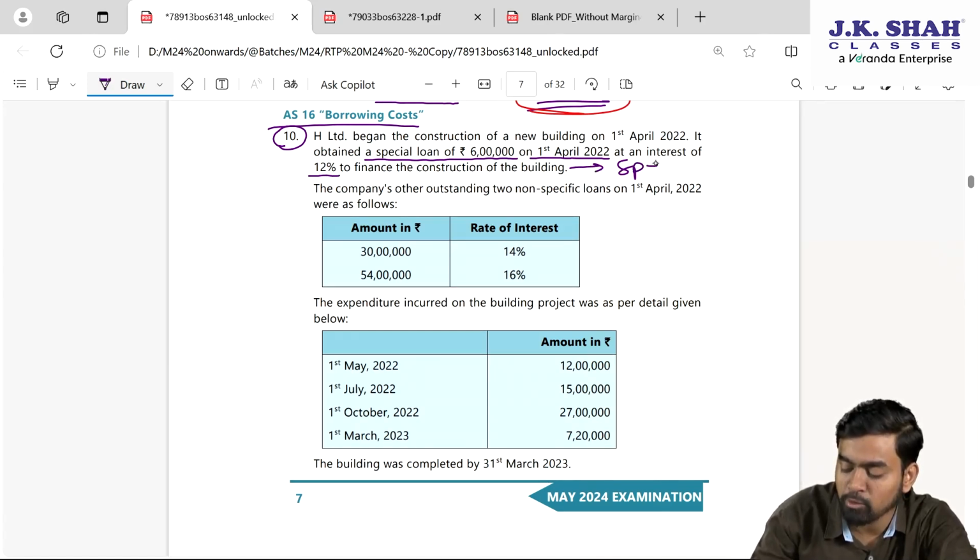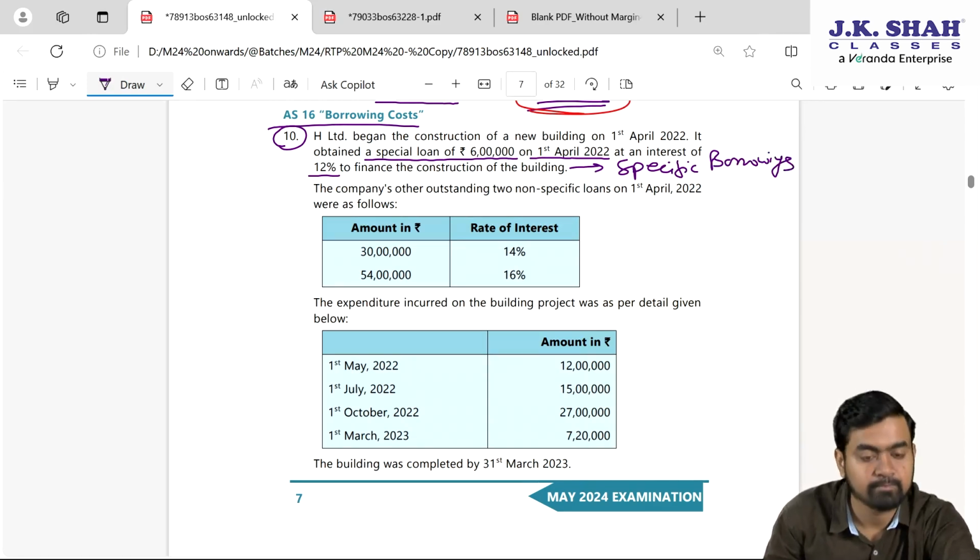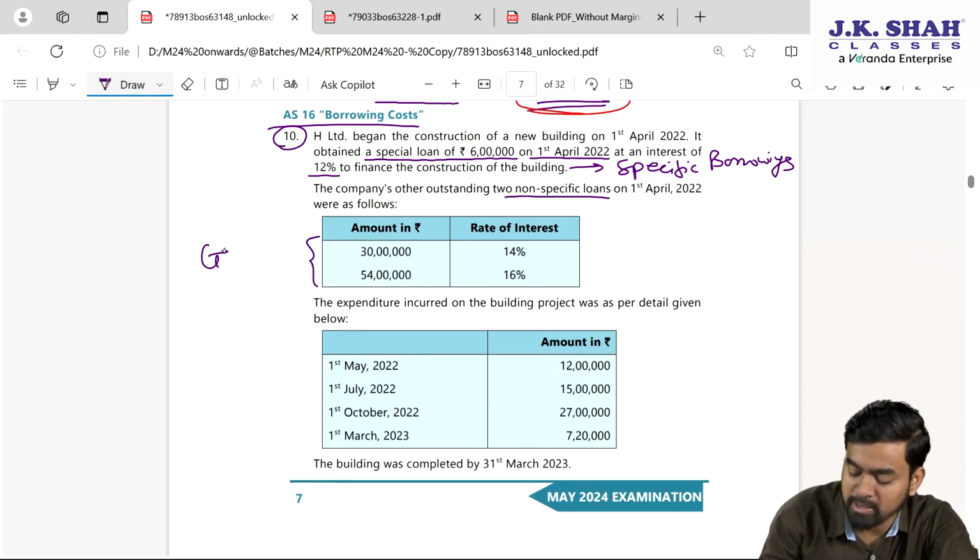Can I say it is specific borrowing? Specific borrowings. The company's other outstanding two are non-specific loans. Non-specific means what, my dear students? This is general borrowing.